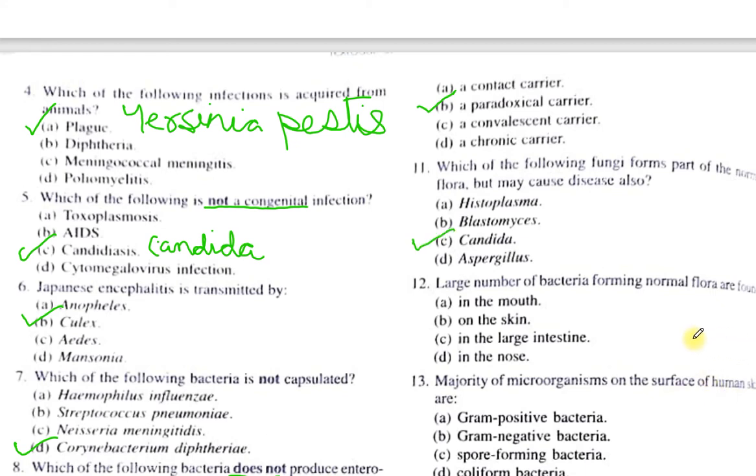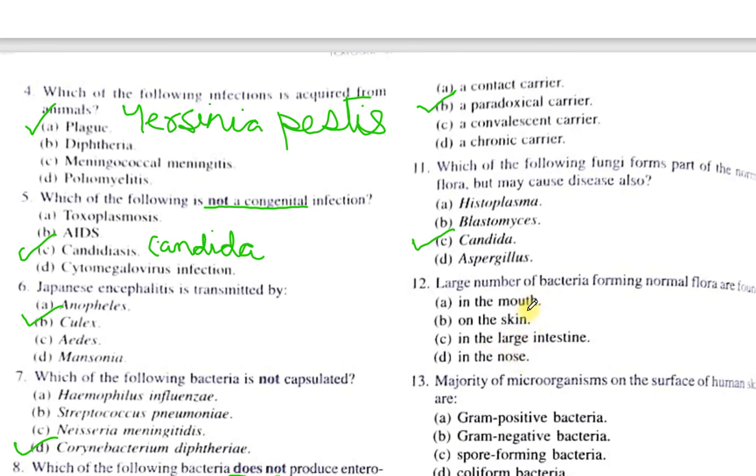Question number 12. Large numbers of bacteria forming normal flora are found: option A, in the mouth, option B, on the skin, option C, in the large intestine, option D, in the nose. Out of these sites, the flora is present at all of them.